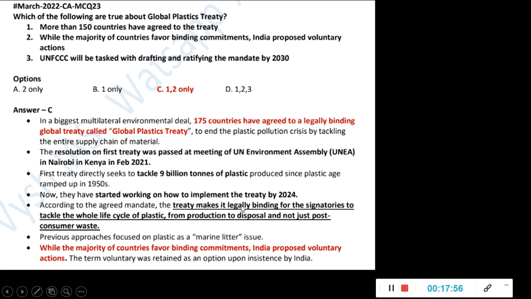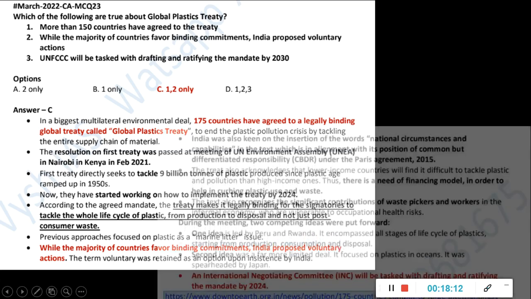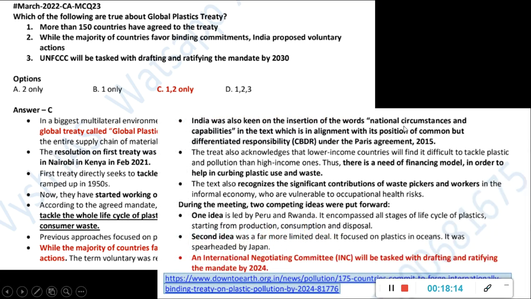It is legally binding, and the whole life of plastic, from production to disposal, will be taken care of under this. The majority of the countries favor binding commitments, but India proposed voluntary action. As I told, because it's legally binding, India said we will prefer voluntary action. The remaining things India suggested are all mentioned here.